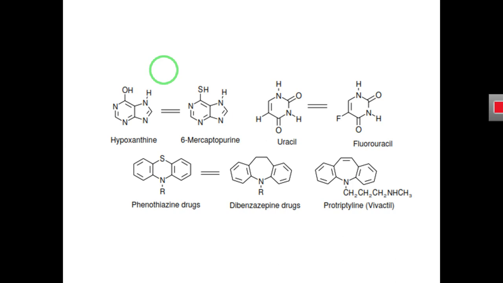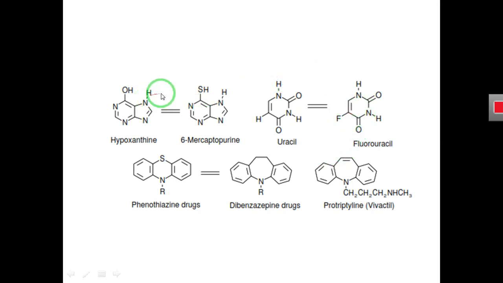For example, in both of these examples, the parent molecule has anti-tumor activity. We change one substituent in the parent molecule with another substituent, and we get a different structure but having the same activity. And in this case, we have a compound with a hydrogen atom. We replace the hydrogen atom by another atom, and we get an analog that has a different structure but the same anti-cancer activity.